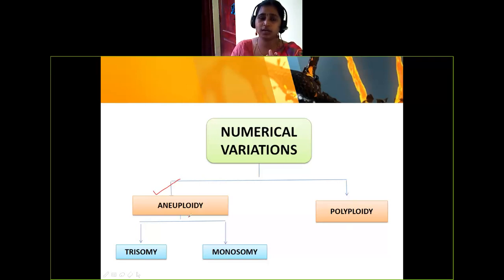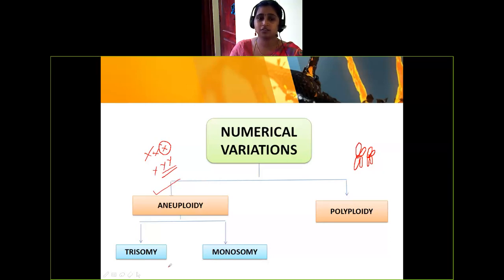Here I showed only number 1. In the XX chromosome, an extra X chromosome will be there, or an extra Y chromosome will be there, like this case. Whereas here, the homologous pair itself will join. That you call polyploidy. So in aneuploidy, there are two: trisomy and monosomy.